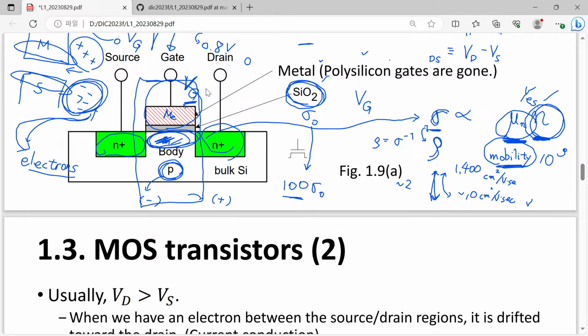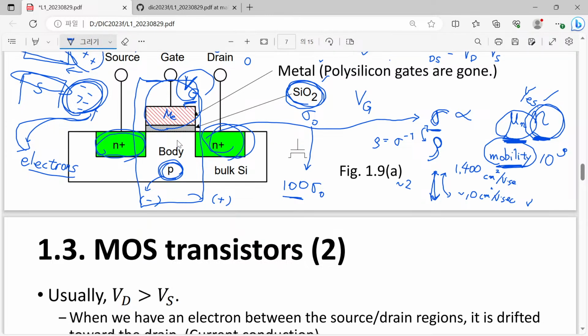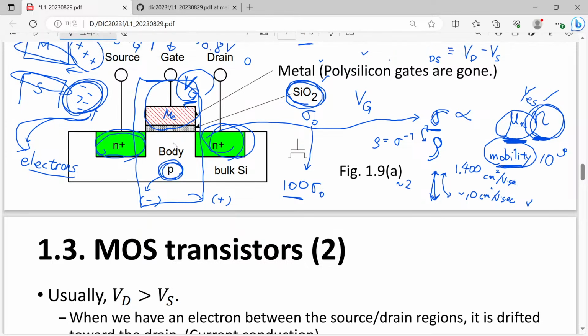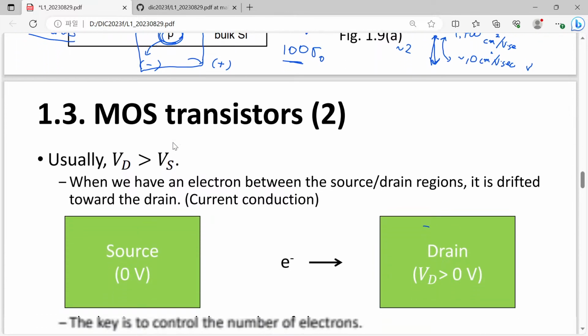When we have a sufficiently high gate voltage, we have many electrons, a considerably high density of electrons, and they will conduct. And if we have a sufficiently low electron density, then unfortunately we have almost no electrons in this channel region, and source and drain are electrically isolated, and we have completely no current conduction. So that is the beauty of the operation of a MOS.